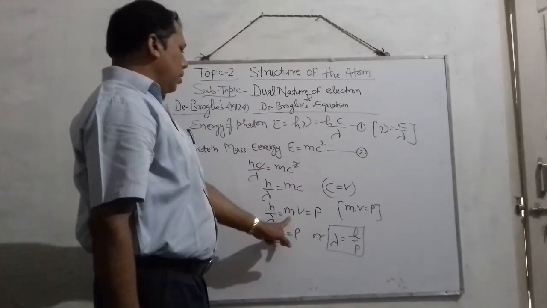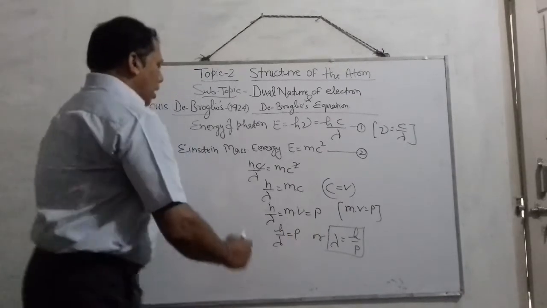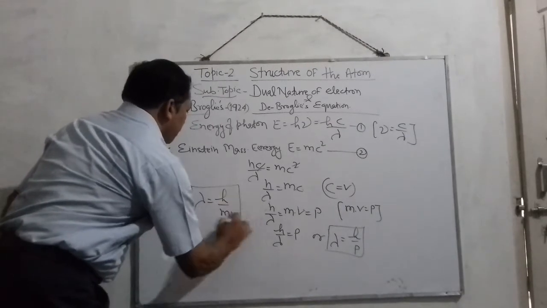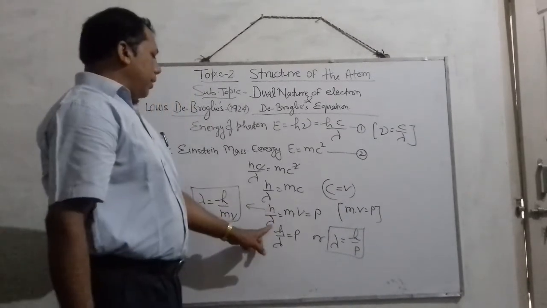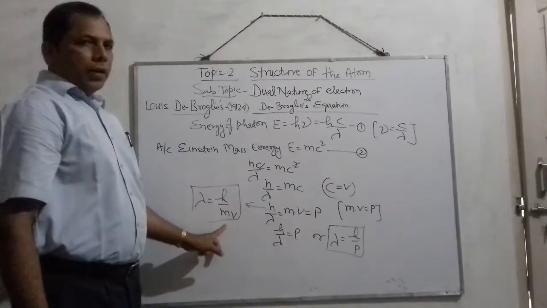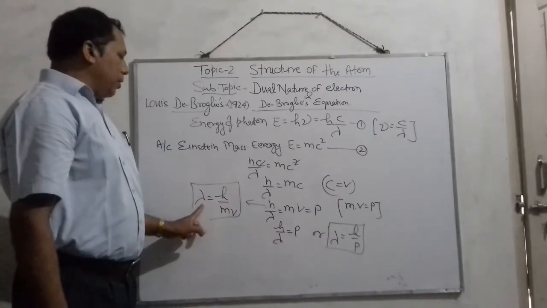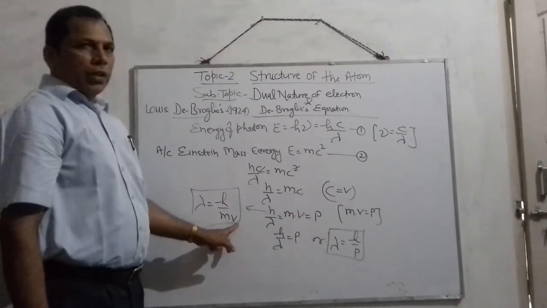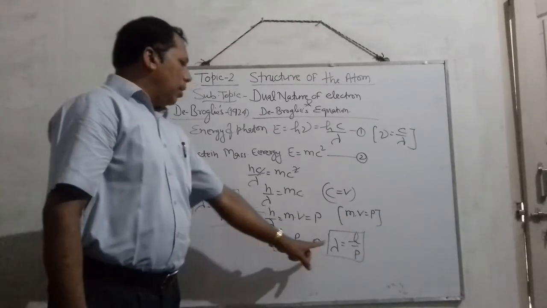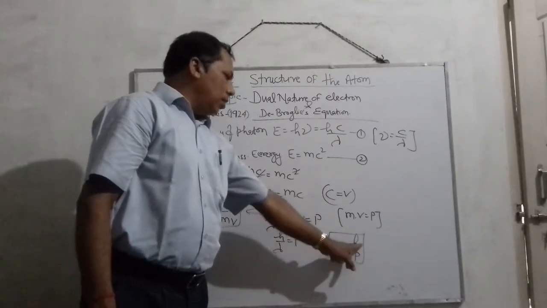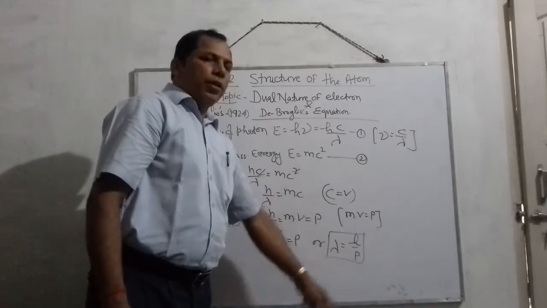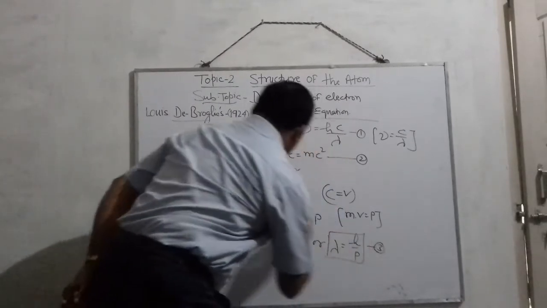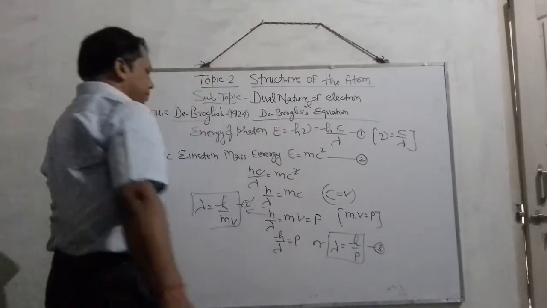Or from here you can also write it as lambda is equal to h by mv. From this you can write lambda is h upon mv. So what is lambda? Lambda is the wavelength, h is the Planck constant, m is the mass, and v is the velocity. In a similar way, lambda is the wavelength, h is the Planck constant, and p is the momentum. Suppose this is equation number 3, and this is 3 dash.